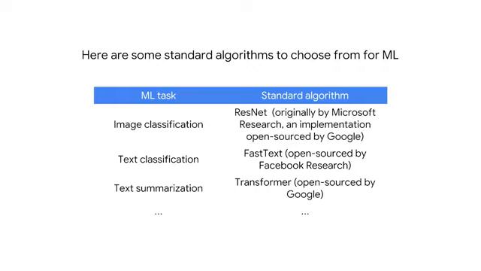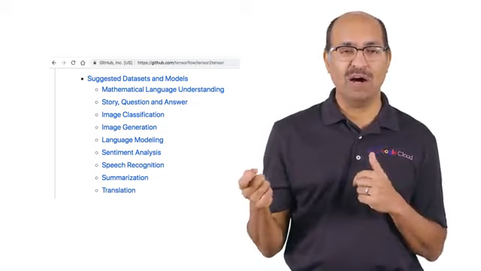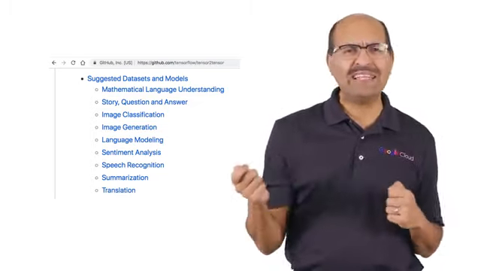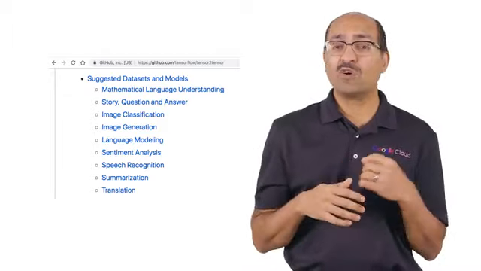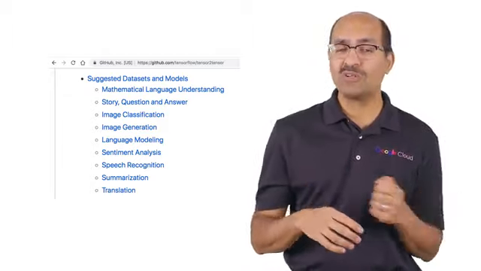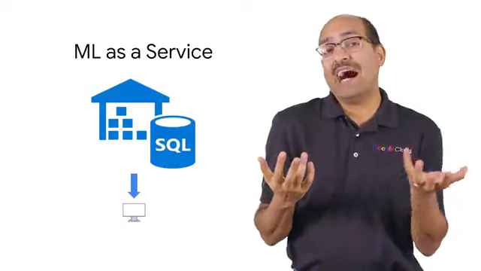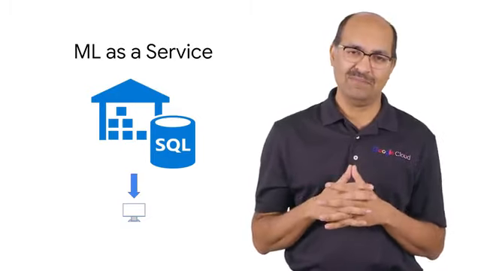There are just a few standard algorithms for a few common machine learning tasks, whether you want image classification or you want text summarization. The repository for the text summarization model includes ready-to-apply machine learning models for a variety of tasks like sentiment analysis and speech recognition. The code is reusable, it's open source, so you can customize the code in any way. And although you can download the code to your machine and run it, it tends to not scale.